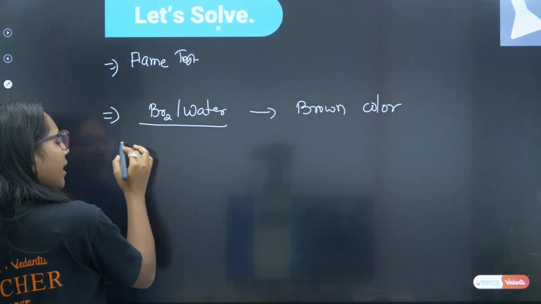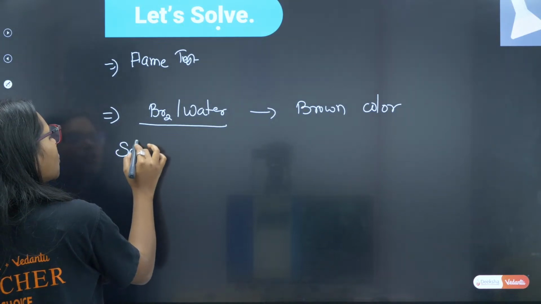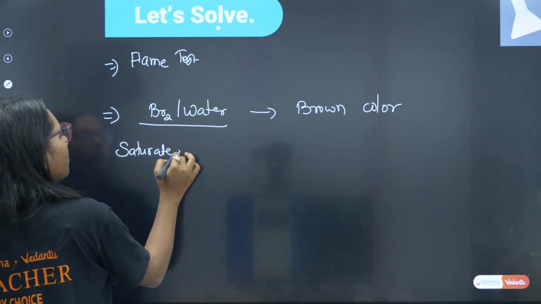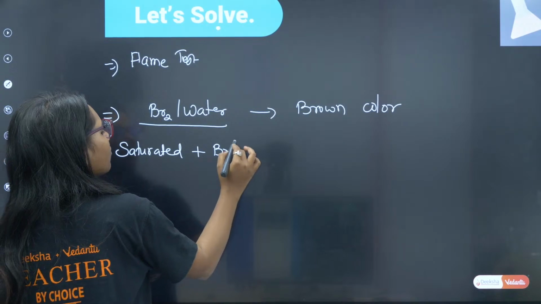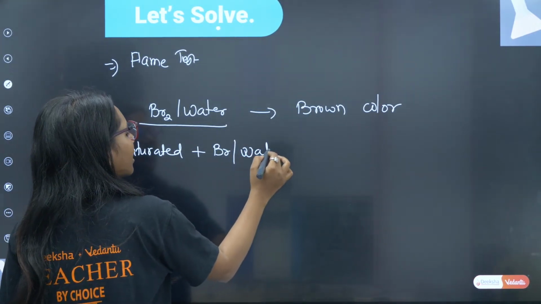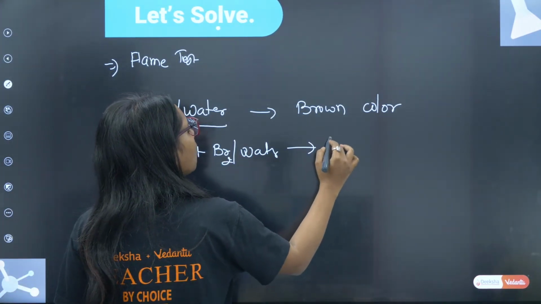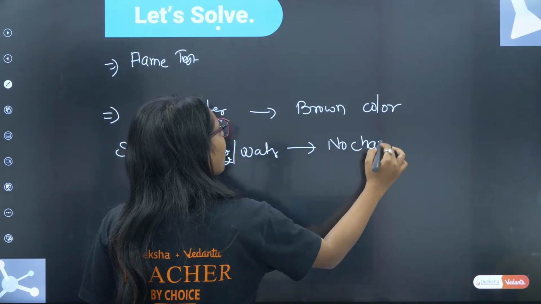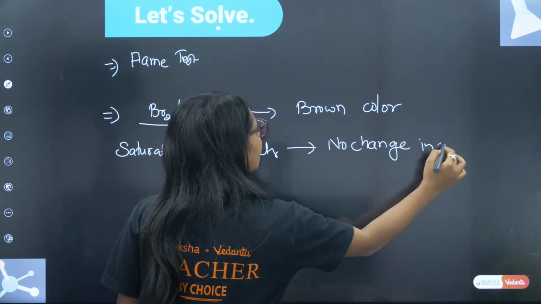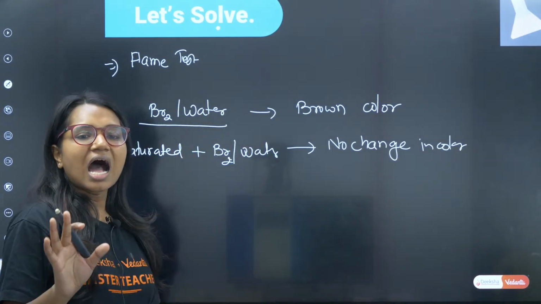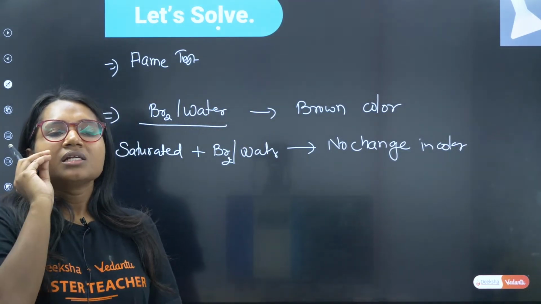When saturated compound reacts with bromine water, which is brown in color, there is no change in color because a saturated compound does not react with bromine water. Are you guys getting my point?